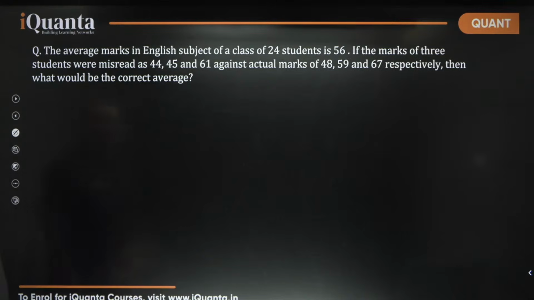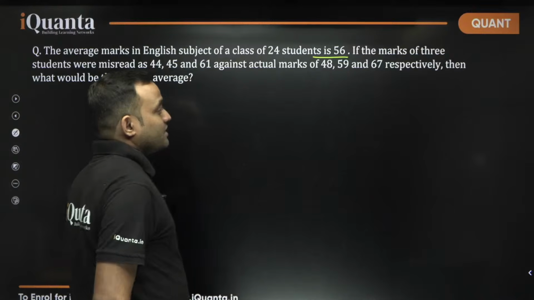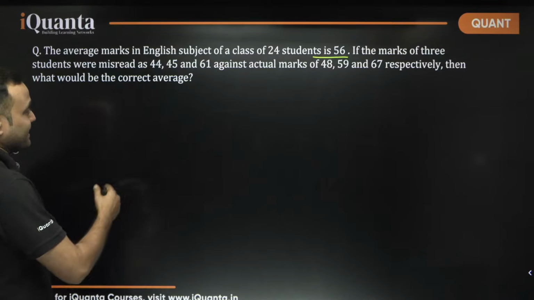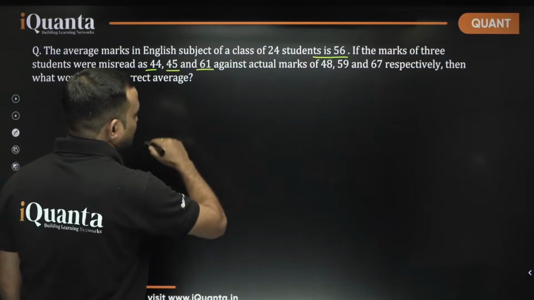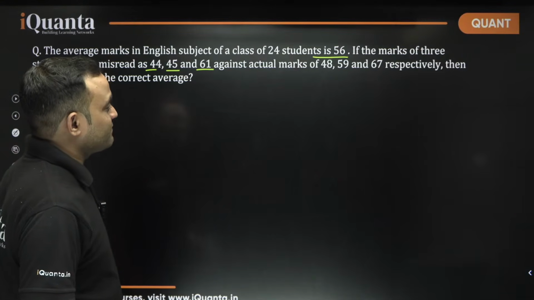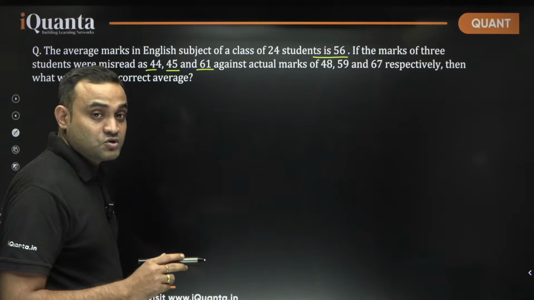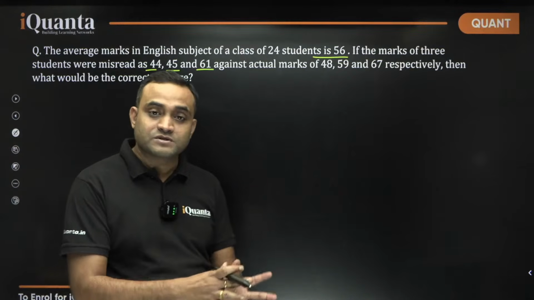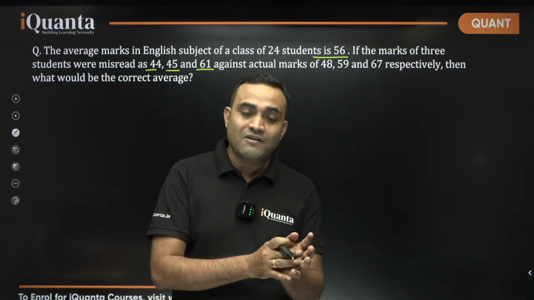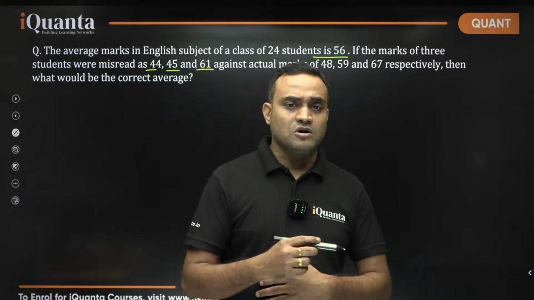The average marks in English subject of a class of 24 students is 56. If the marks of 3 students were misread as 44, 45 and 61 against actual marks of 48, 59 and 67 respectively, then what would be the correct average? So, number of students, number of terms is same. Whenever you have number of terms same, you can directly use the deviation and solve the question.